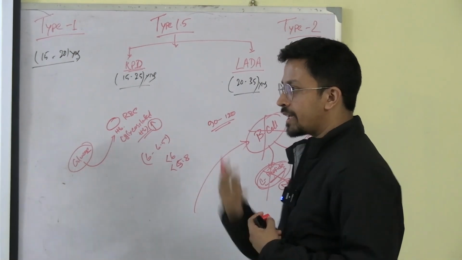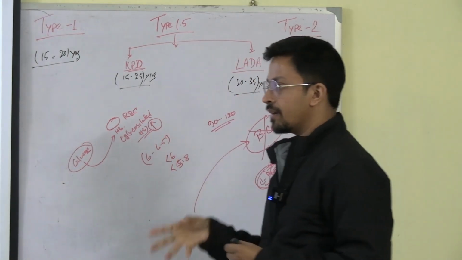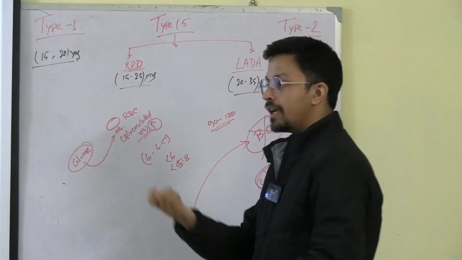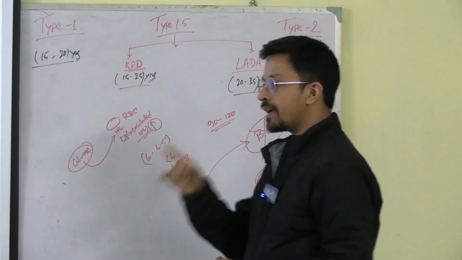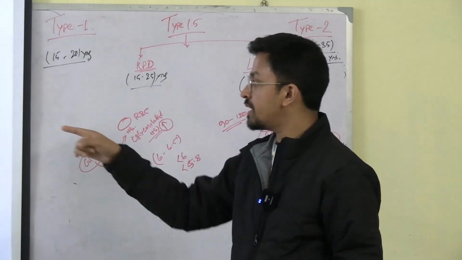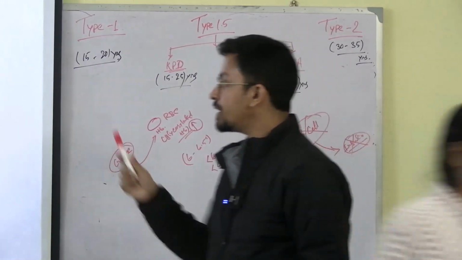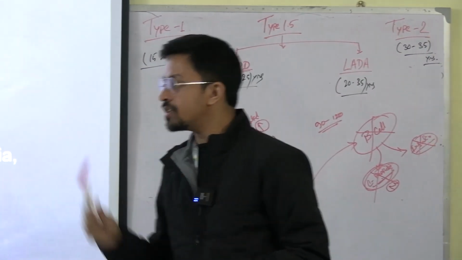C-peptide low means insulin is also low, that is secreted inside our body. There can be two types of insulin. One that the pancreas is secreting, another that we are taking through the injection. If we are taking through the injection, that is known as the exogenous source of insulin, which is coming from the pancreas, that is known as the endogenous insulin. Okay, endo means inside, from inside. That is why C-peptide level is a measure of the endogenous insulin level.